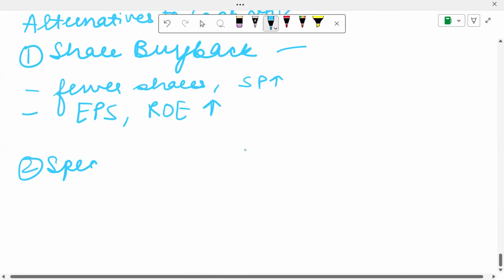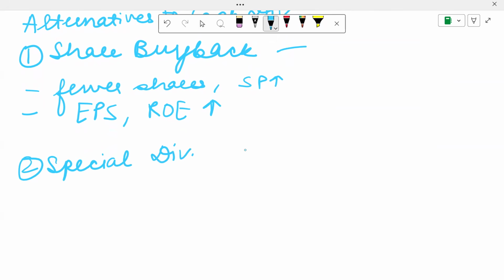Then the second option is a special dividend. Let's suppose you have had very good profits this year and you are not sure whether this increase in profits will continue in the future, but you want to share these profits with your shareholders. So you give it as a bonus dividend.